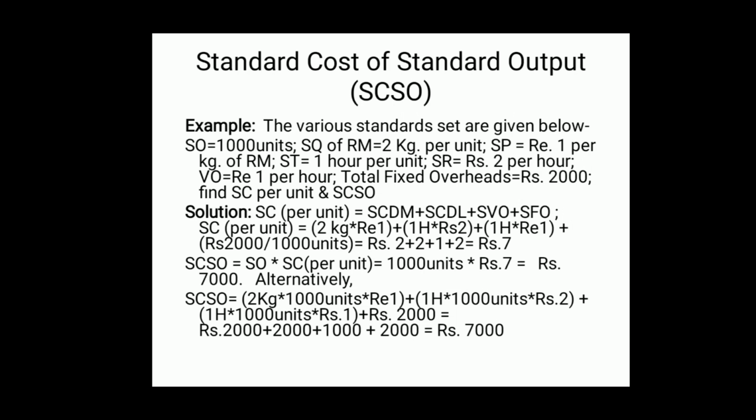It is the standard cost of standard output. That means, to produce 1000 units of output, we will have to spend 7000 rupees. This is how standard cost per unit, standard cost of standard output is obtained.